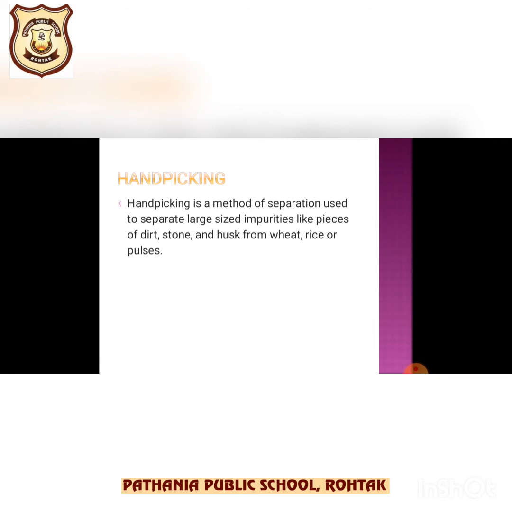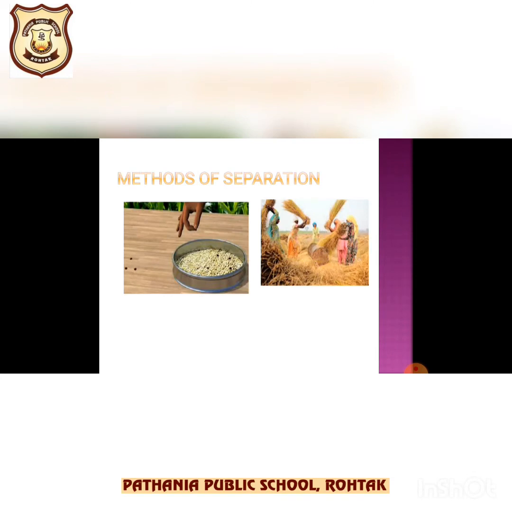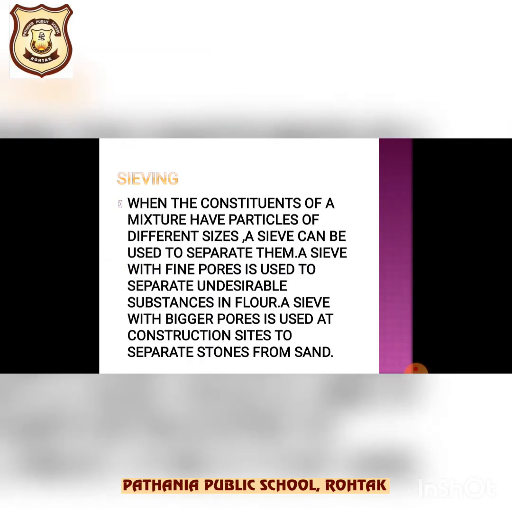So the food grains containing pieces of stones are taken in a flat container, right? ये आप देख सकते हैं यहाँ पे. So जिसे हम थाली बोलते हैं, the pieces of stone are picked from the grains by hand one by one and thrown away. Ultimately all the stone pieces are removed and only food grains are left behind. Please note that the quantity of undesirable substances such as small pieces of stones in the food grains like pulses, rice or wheat is usually small, which can be separated easily by the method of hand picking. Okay, clear?